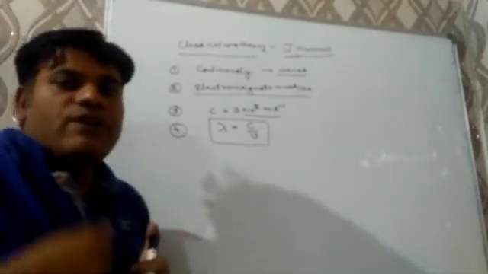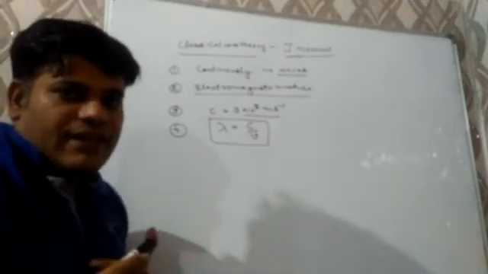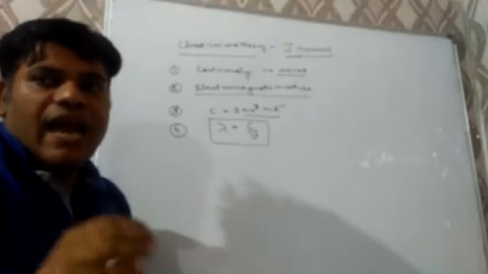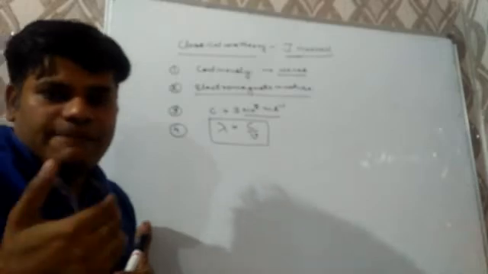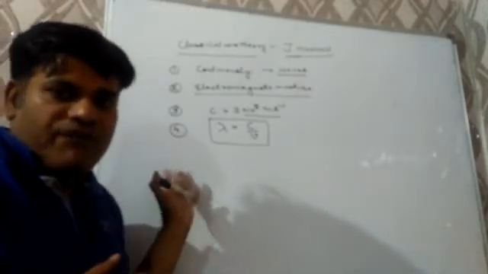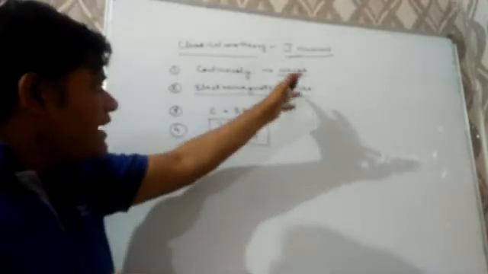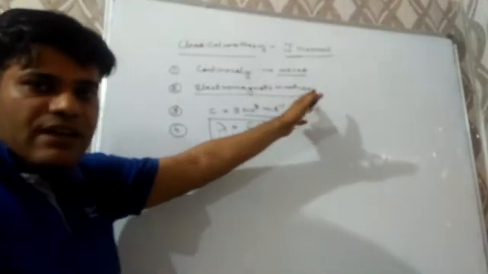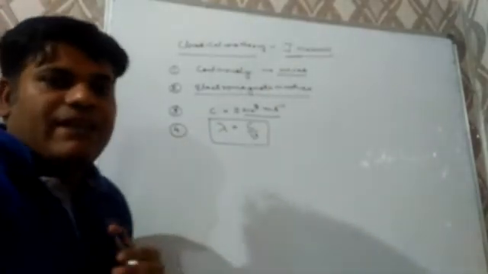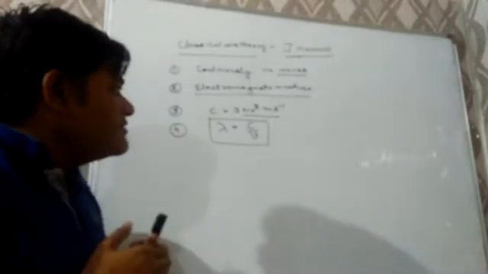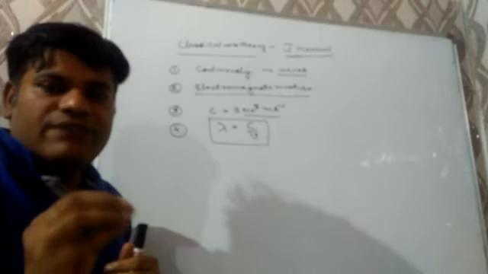I am repeating the postulates of classical wave theory, which was given by James Maxwell. Main points are: every moving charged particle will emit energy continuously in form of waves, and these waves are electromagnetic in nature, means they are associated with electric field as well as magnetic field, acting mutually perpendicular to each other, and these waves travel with velocity of light. Their wavelength is inversely proportional to frequency. Mathematically, lambda is equal to c by nu.